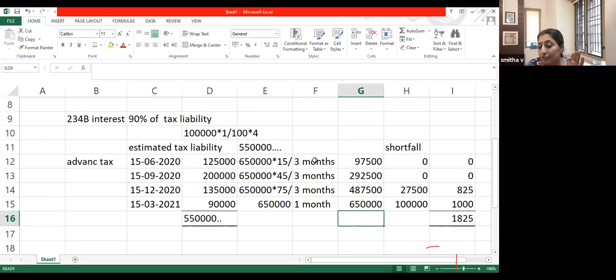So interest for the first 3 installments is calculated. No, the rate is not 3%. The rate is 1%, but we calculate for 3 months: 1% per month or part of the month. For the first 3 installments we calculate at 3%, since 1% into 3 months comes to 3%. And for the last installment, we calculate for 1 month.